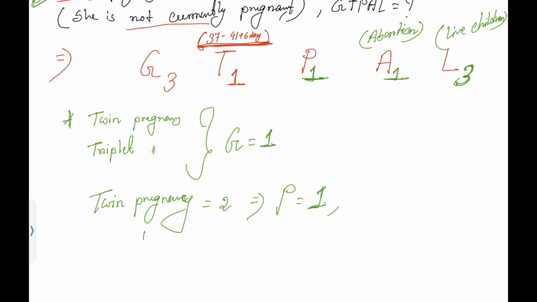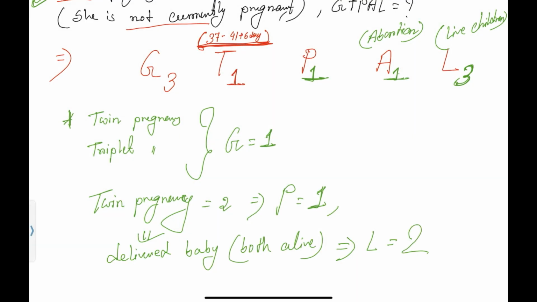But live children, if the mother delivered the babies and both are alive, then L will be counted as 2 because both babies are alive. Do you understand what I'm saying?